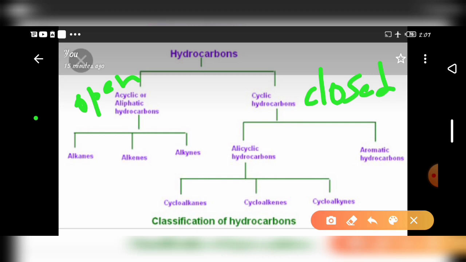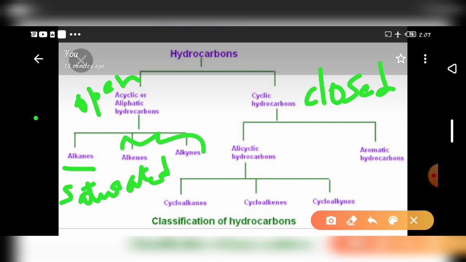This is nothing but saturated hydrocarbon. What is meant by saturated? Saturated means the carbon's 4 valency is filled by 4 other atoms, or 4 hydrogens. These two, alkenes and alkynes, are unsaturated. Carbon compounds containing a double bond or triple bond, not a single bond, between carbon and carbon are known as unsaturated.